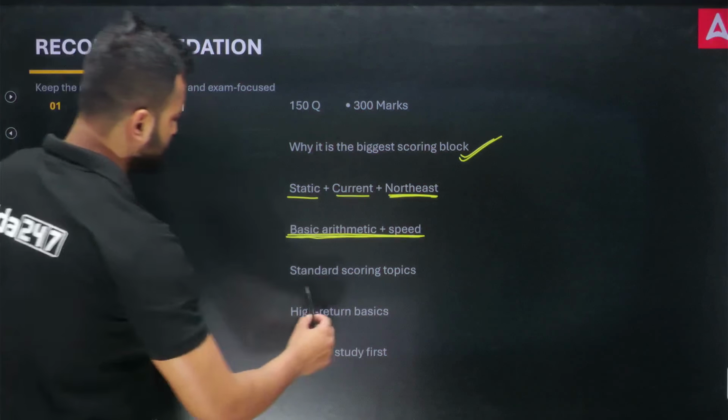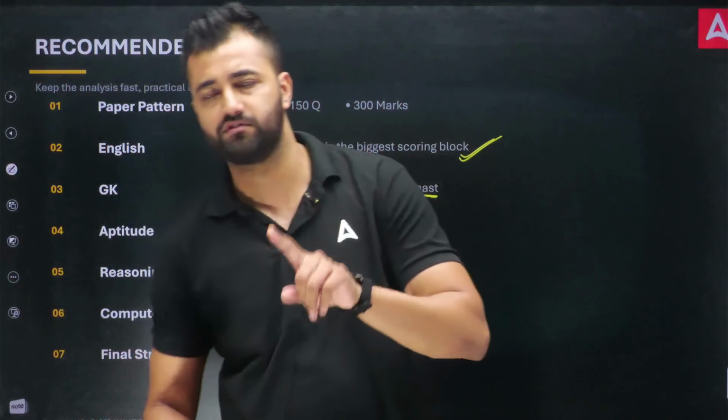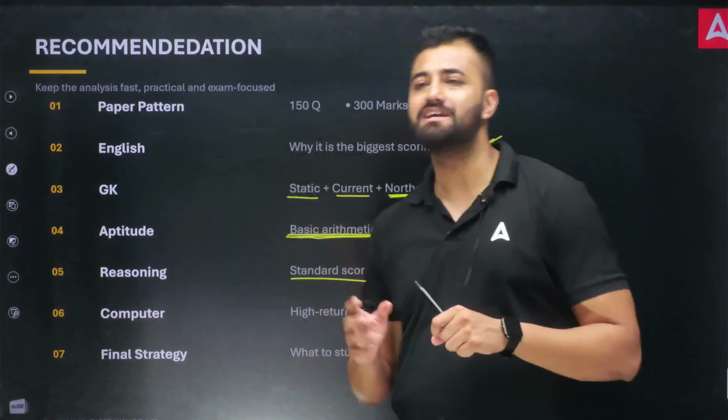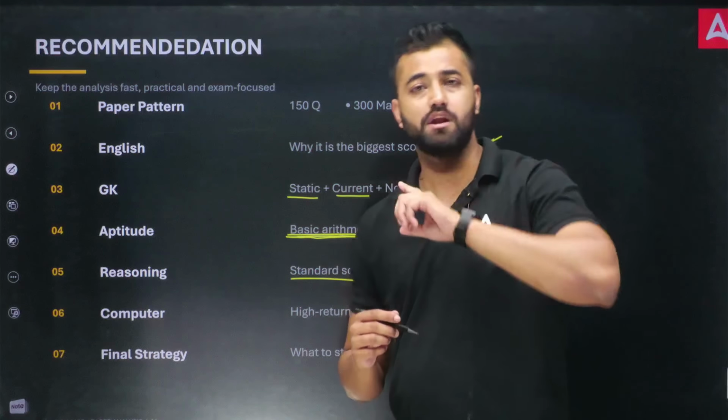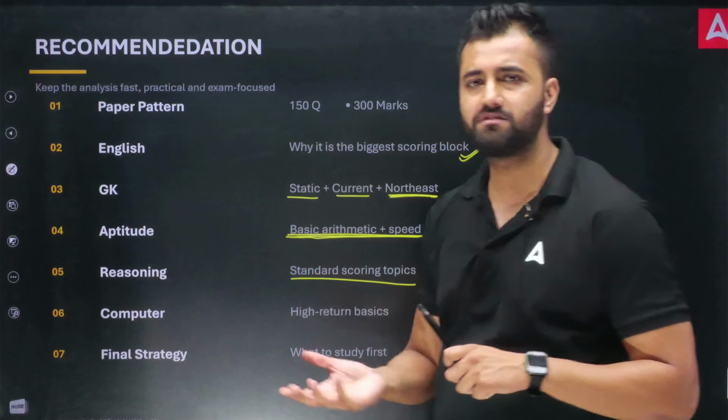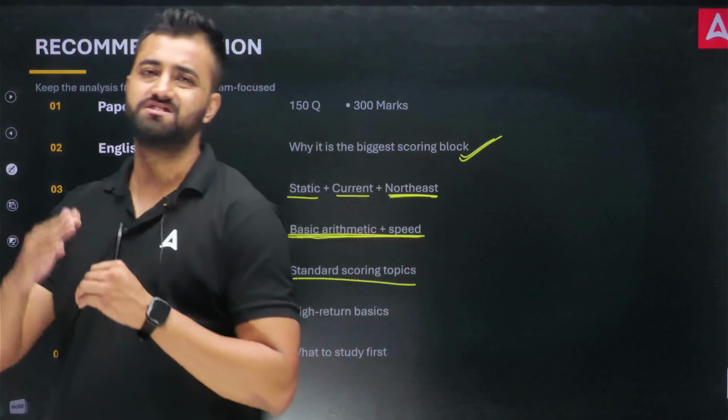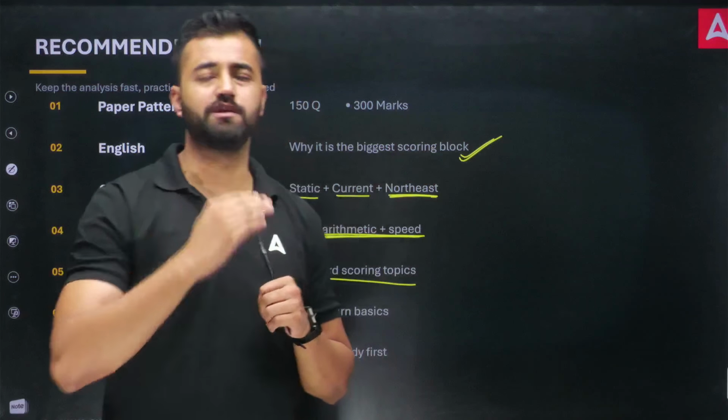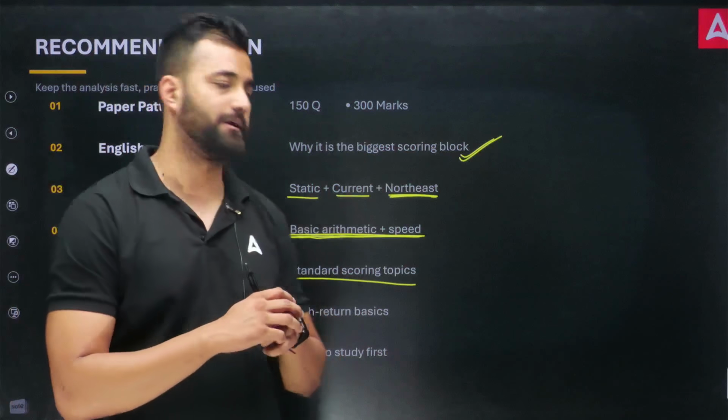And along with that, reasoning, you have to cover all the topics no matter what, because it's the highest scoring subject. You're easily getting 40 marks from reasoning, so you cannot skip reasoning. You have to cover all the topics, and not too high level. You have to set a certain level, and you'll understand that level by seeing the previous year paper of LDA.